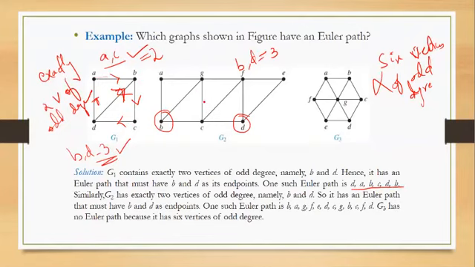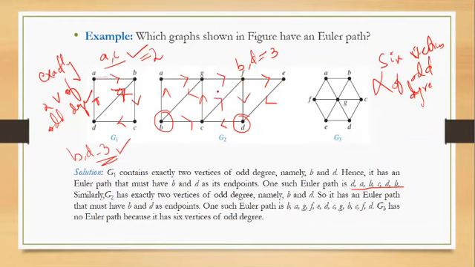And similarly for G2, if I start from B, BA, AG, then GF, FE, ED, DC, then CG, GB, then BC, CS, and FD.